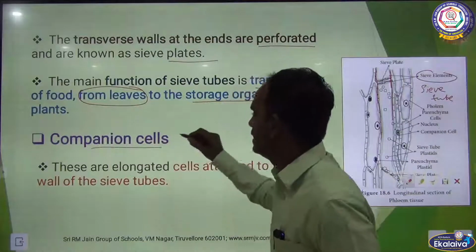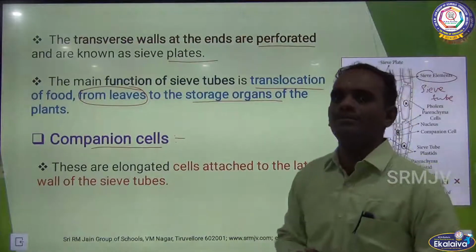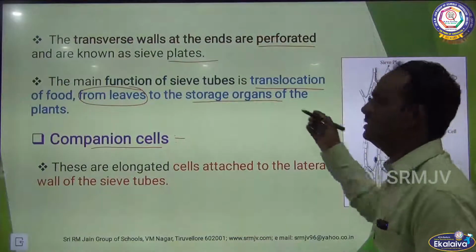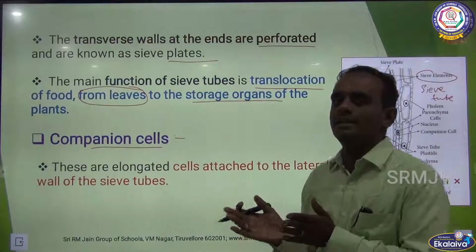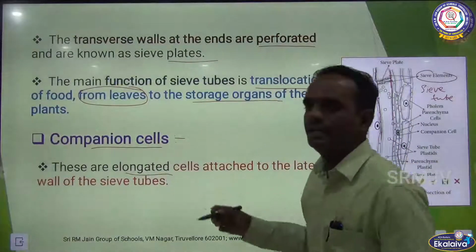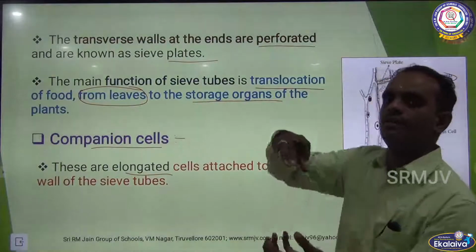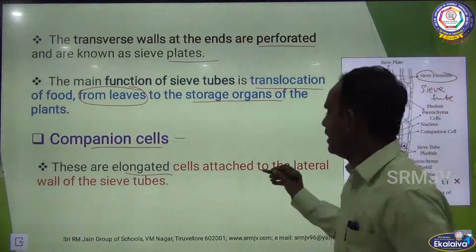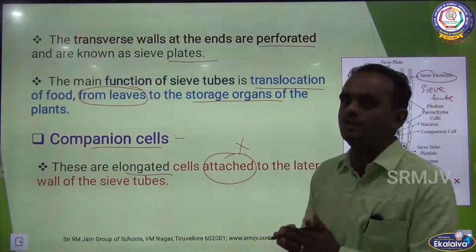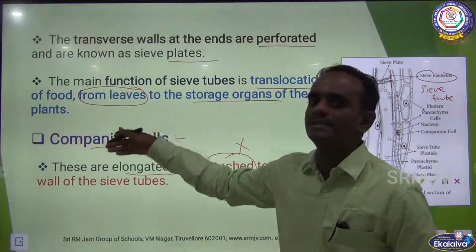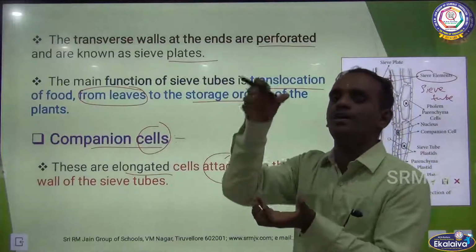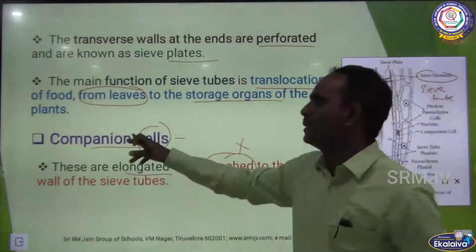From the name itself you can easily understand the concept. Companion cells are always placed very near to the sieve tubes or sieve elements. They always give company to the sieve tubes, right? They are also elongated, very long cells, and very important, they are always attached to the walls of the sieve tubes. Hence they are called companion cells.